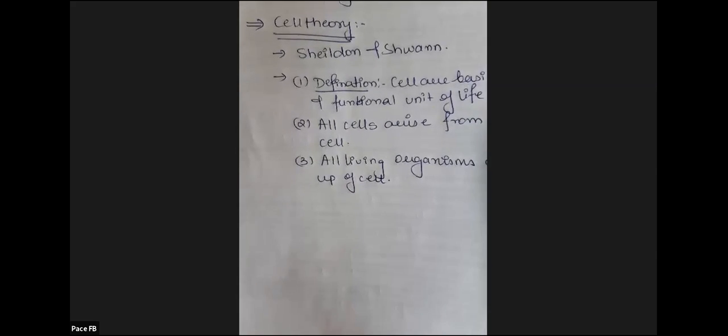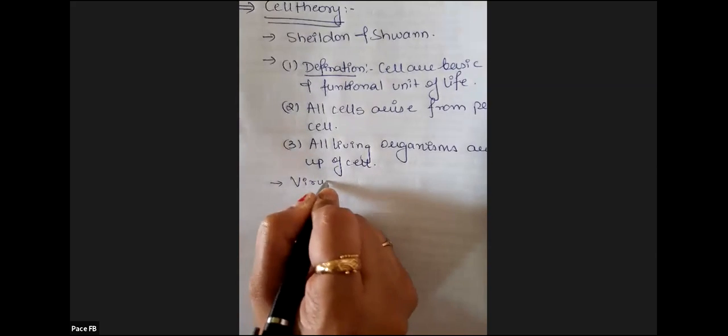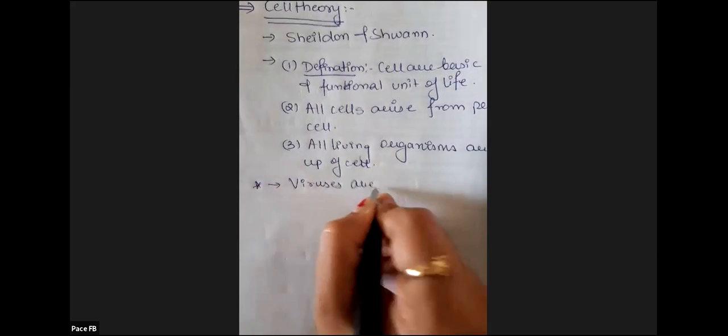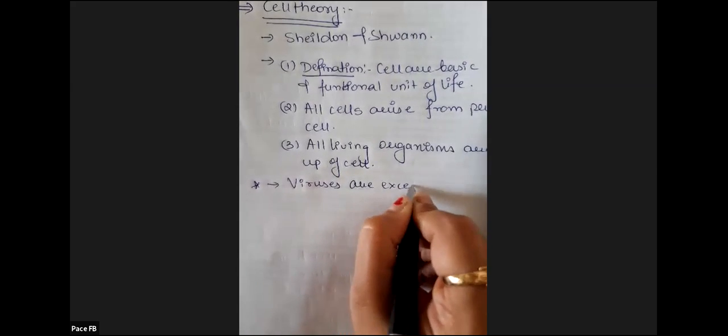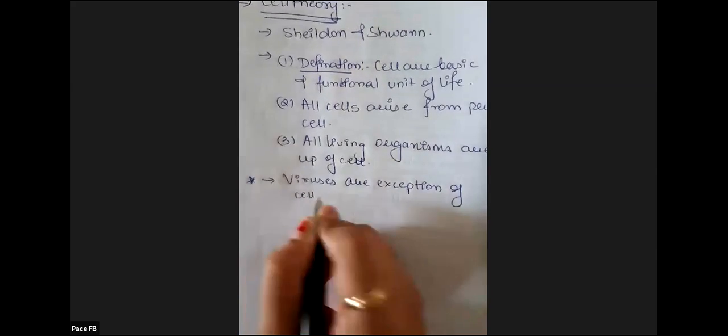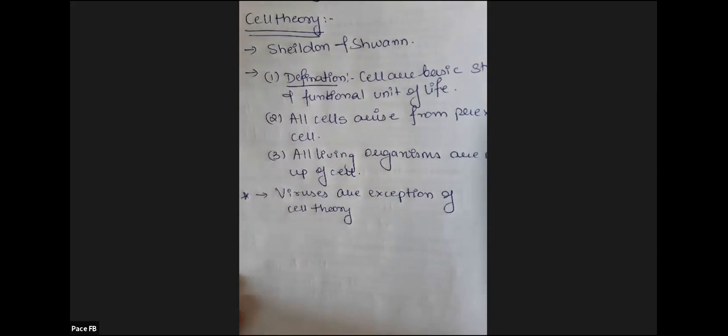Now, there is one exception to cell theory, which is viruses. Take a note of this point, very important. Viruses are an exception to cell theory. They do not follow the speculations of cell theory. They are beyond cell theory because they are not so functional.